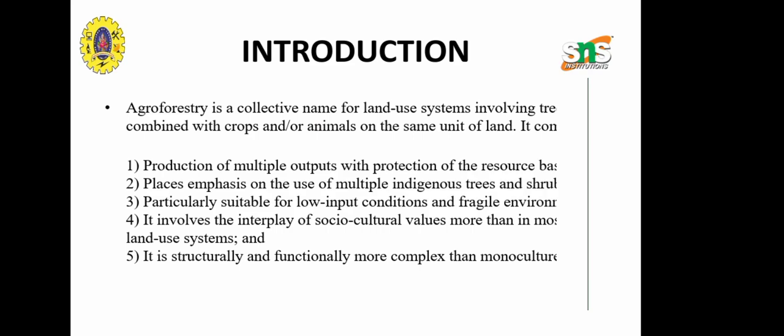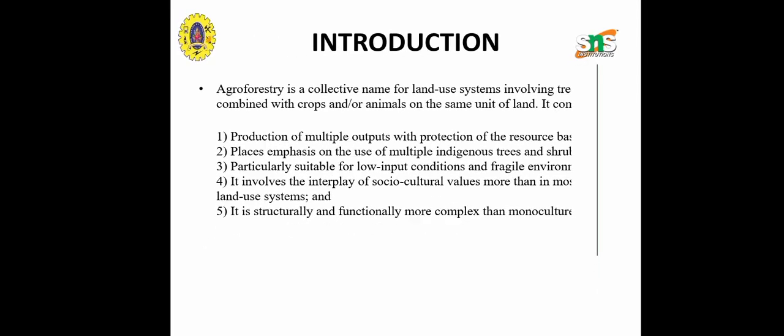It includes the production of multiple outputs with the production of source base and places. It will use indigenous trees and shrubs, particularly suitable for low input conditions, and it involves the interplay of social cultural values. It is structurally and functionally more complex than monoculture.